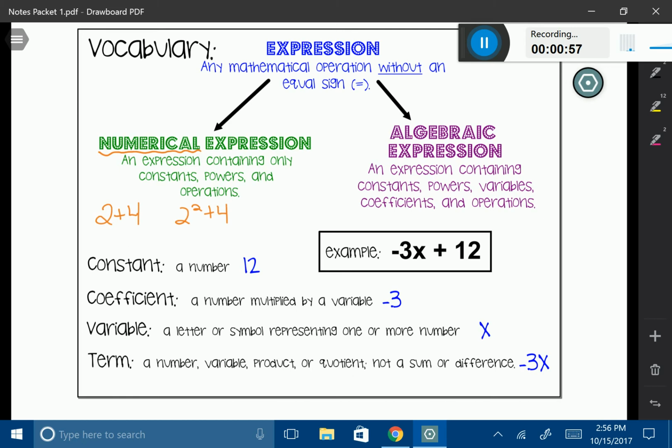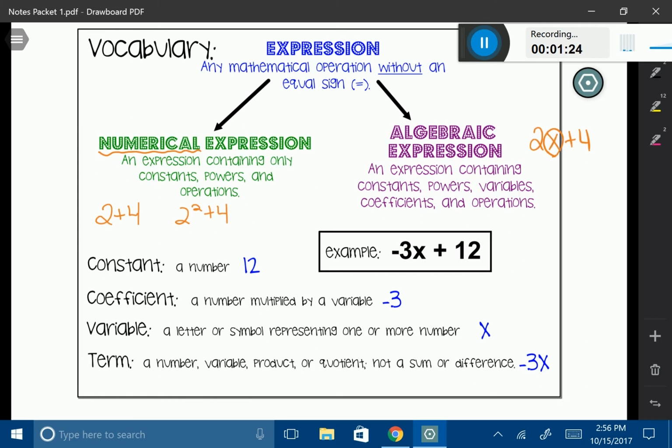So let's talk about the algebraic expression. It's an expression containing constants, powers, variables, coefficients, and operations. For example, 2x plus 4. This is an algebraic expression mainly because if you look at the x here, that's a letter. If you have a letter, that means that it's an algebraic expression. All right, let's talk about some of these vocabulary terms.